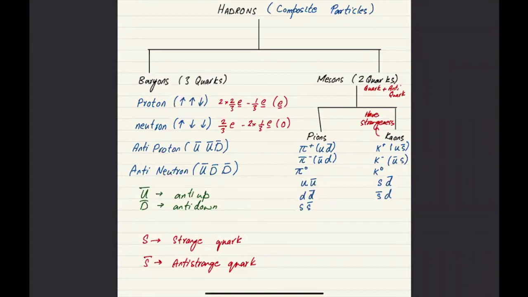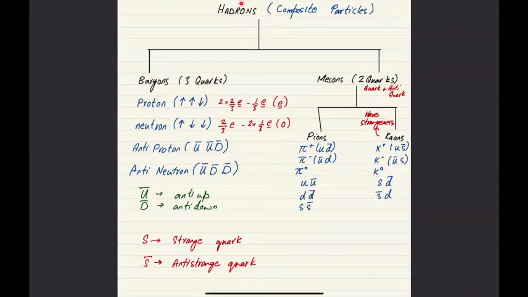Just like a proton is made up of up, up, and down quark, a neutron is made up of up, down, and down quark. If you compare proton with antiproton, if a proton is made up of up, up, and down, an antiproton is made up of anti-up, anti-up, and anti-down. Likewise, a neutron is made up of up, down, down. So an antineutron would be made up of anti-up, anti-down, and anti-down.